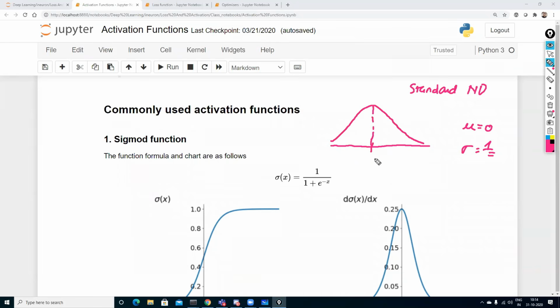So my data is basically centered around 0, and it may be either positive or negative. So this is what it basically says.